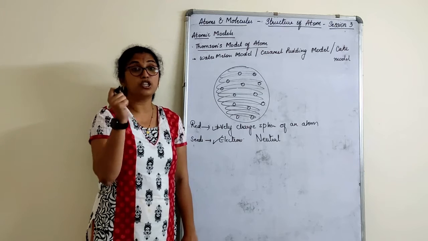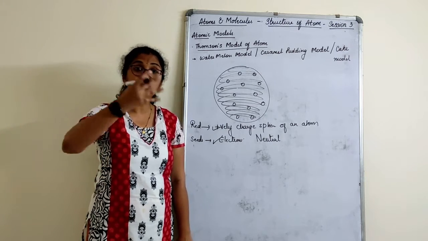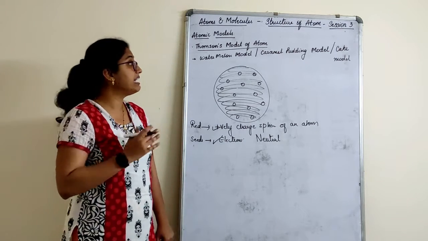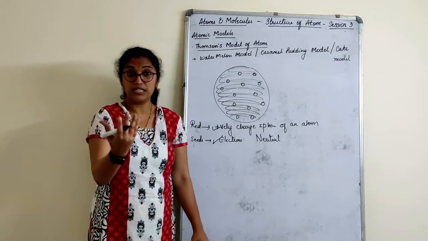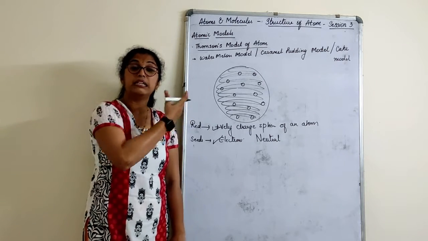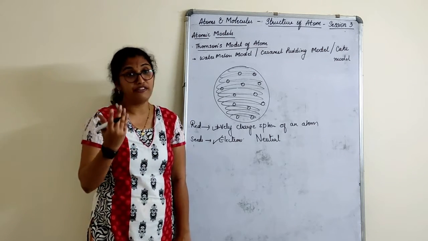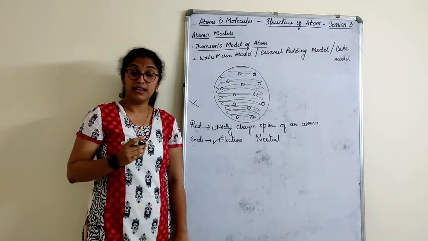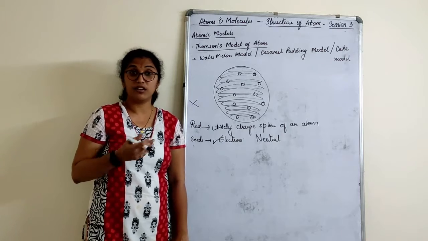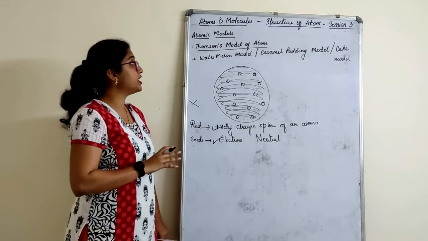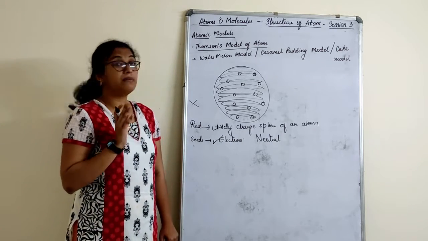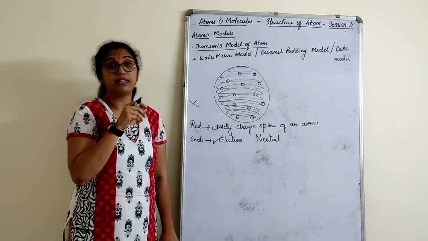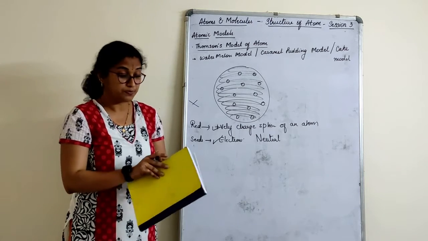Only the presence of protons and electrons was told by J.J. Thomson as an assumption. It could be present like this, but that was not the fact. Hence, his theory was discarded. But still, children, we have to know J.J. Thomson's atomic model, right? We need to explain this if it is asked in points.